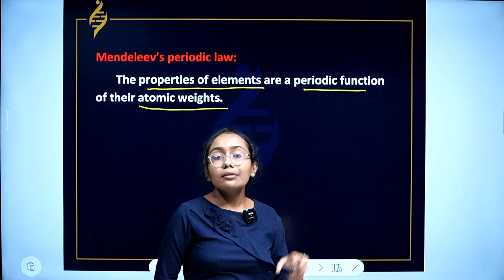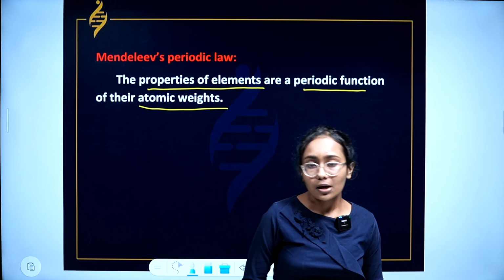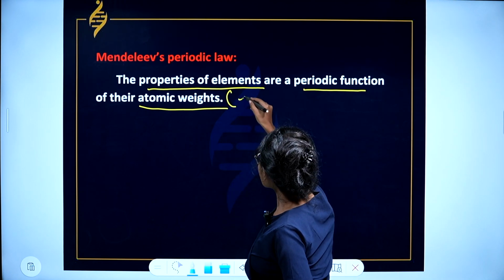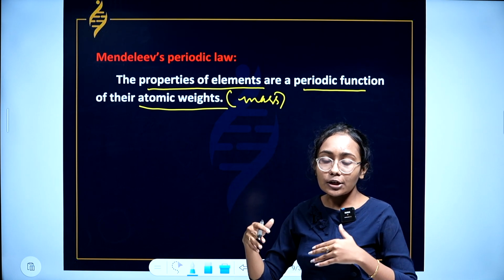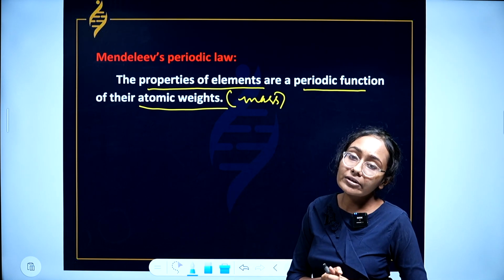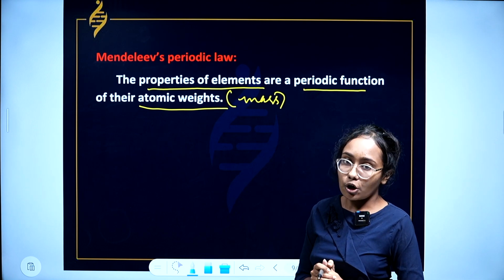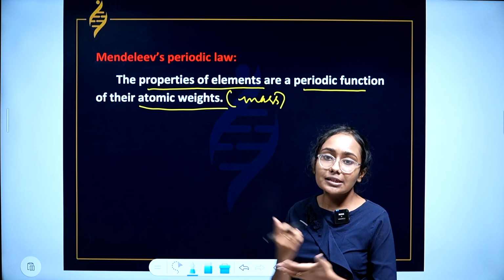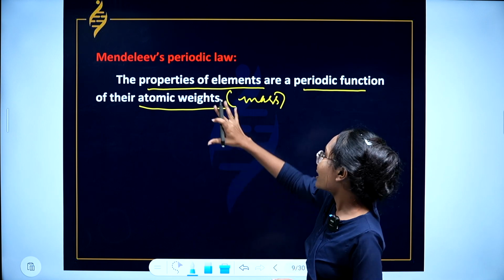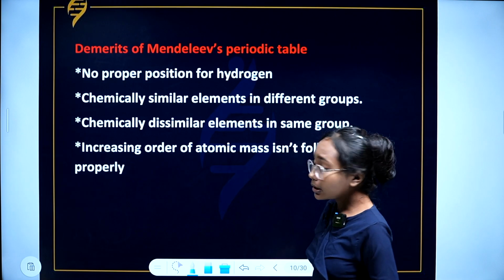He arranged the elements in the increasing order of atomic mass or atomic weight. He created the table such that the elements are arranged in the increasing order of atomic weight or atomic mass. Hence, the properties of elements depend on the periodicity in atomic weight. So that is Mendeleev's periodic law.